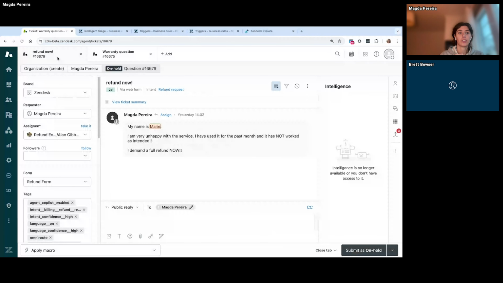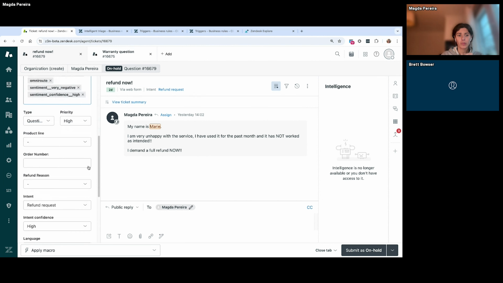So in this case, I want to talk about refunds. We have a customer and we see that the customer is very angry. The customer is talking about a refund. He seems unhappy with the service and says he already tried to talk with us and didn't receive any response. We want to make sure that we address this kind of request quickly.